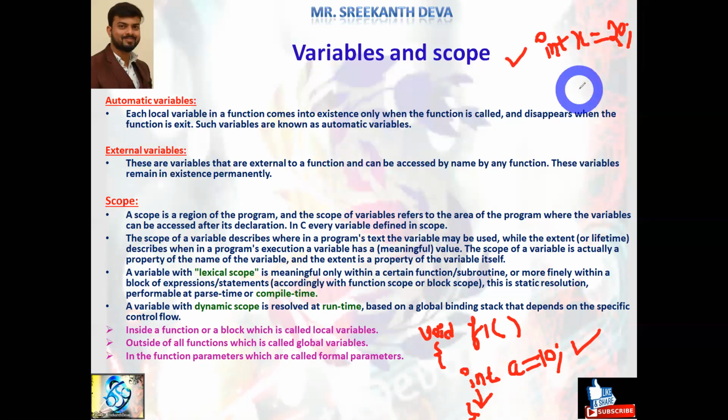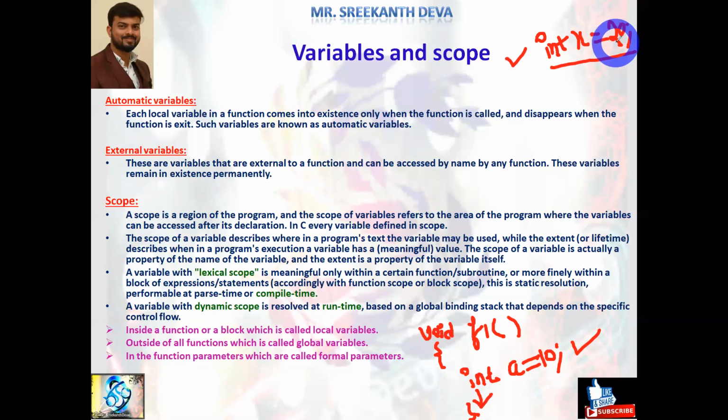By default, whatever variables we declare outside of the block are called external variables or global variables. That variable can be accessed by any function, like the main function or user defined functions f1, f2, and so on, up to fn.